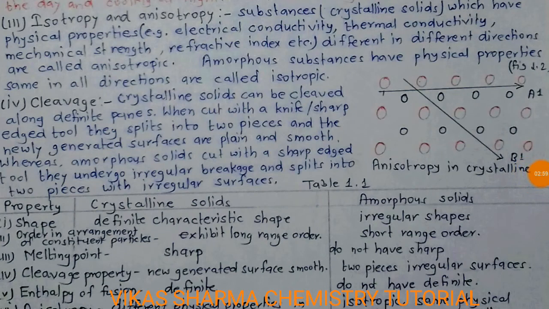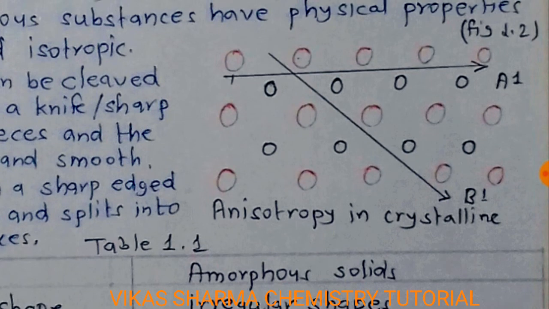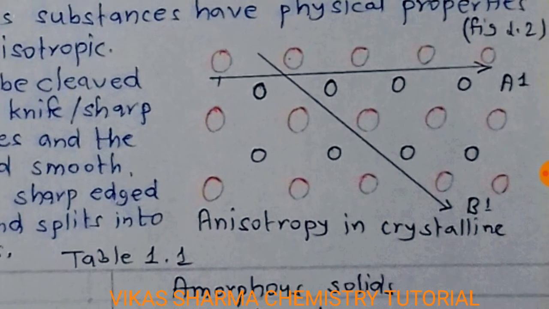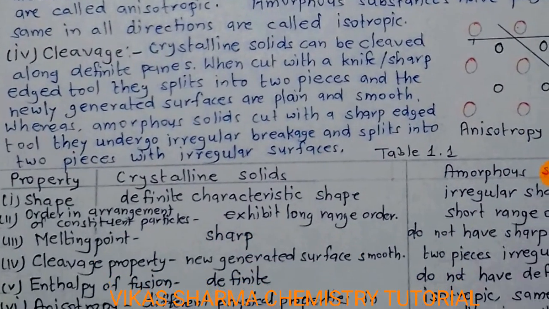Students, the third difference, isotropy and anisotropy. Substances, meaning crystalline solids, which have physical properties, for example electrical conductivity, thermal conductivity, mechanical strength, refractive index, etc., different in different directions are called anisotropic. Amorphous substances have physical properties the same in all directions and are called isotropic. So students, the anisotropy in crystalline solids you have seen in figure 1.2, the irregular arrangement. So they show anisotropy in different physical properties in different directions.